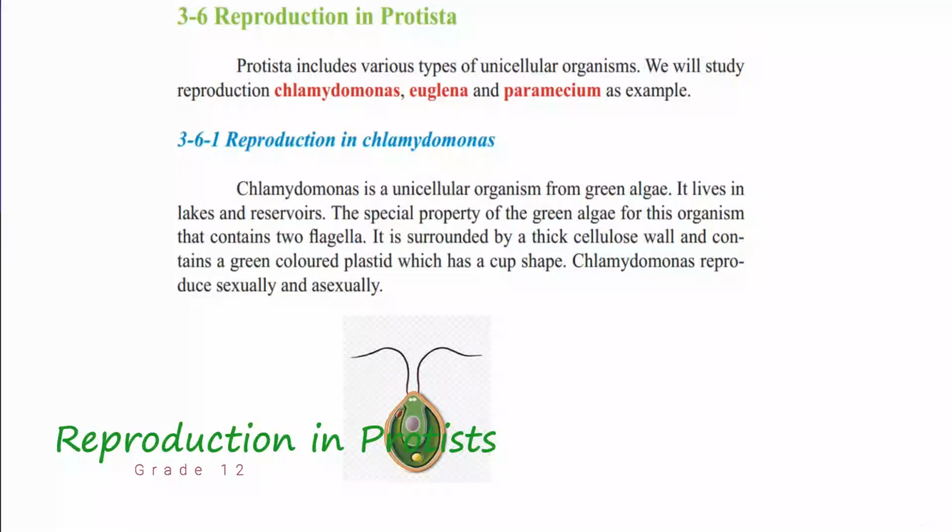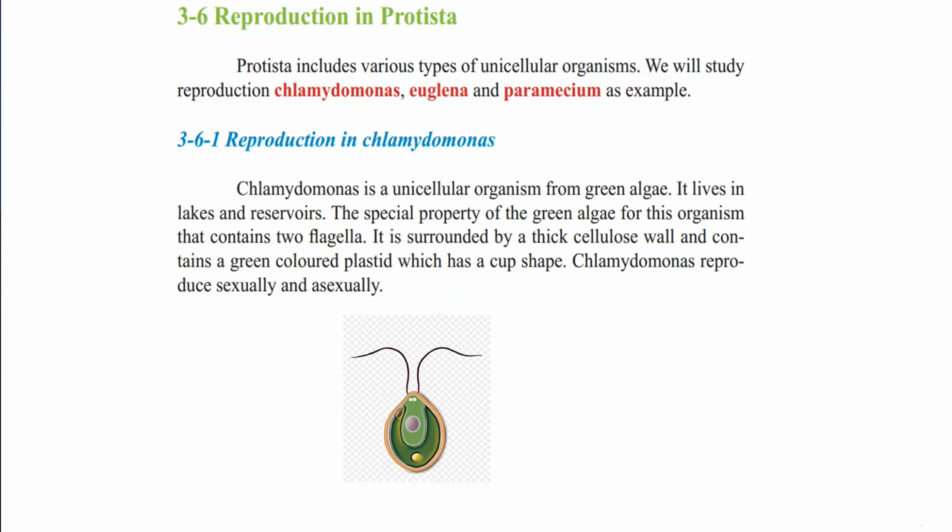Hi friends, we will study Protista, reproduction in Protista. Protista includes various types of unicellular organisms, some plant-like, some animal-like protists. We will study reproduction in Chlamydomonas, Euglena, and Paramecium as examples.